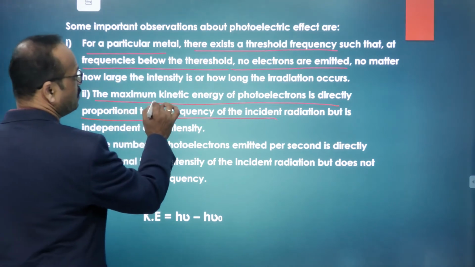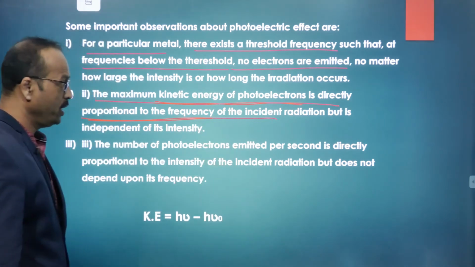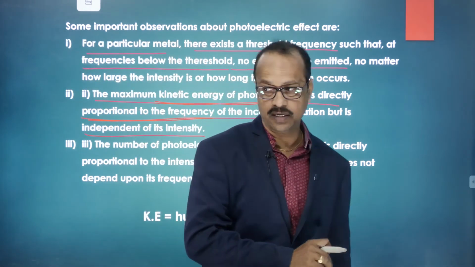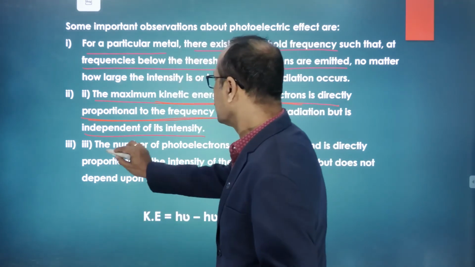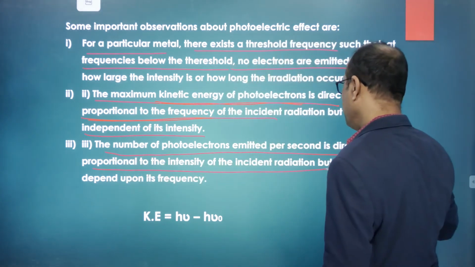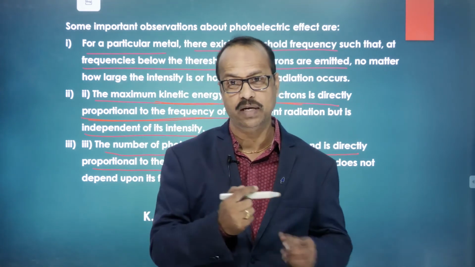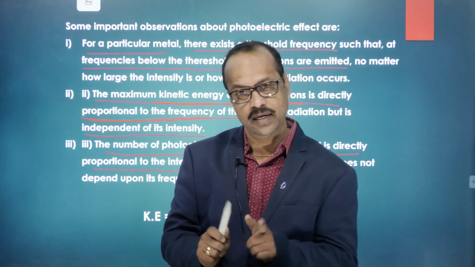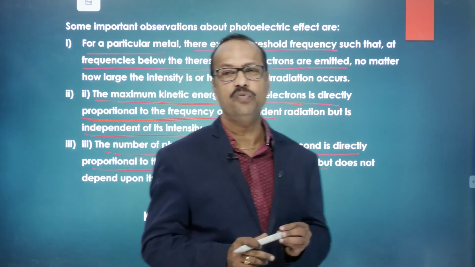So the maximum kinetic energy of the photoelectrons is directly proportional to the frequency of the incident radiation, but it is independent of the intensity of light. Intensity means the energy per unit area. Now, the number of photoelectrons emitted per second is directly proportional to the intensity of incident radiation, but does not depend on the frequency. The number of electrons ejected is directly proportional to the intensity of light. Clear? So this is about Planck's quantum theory and the photoelectric effect.